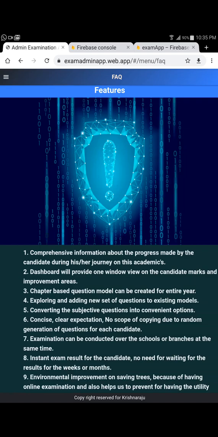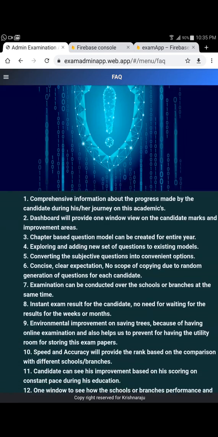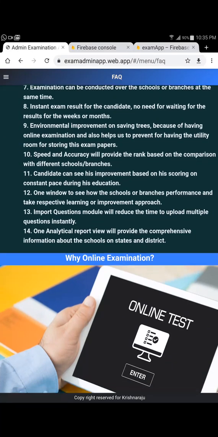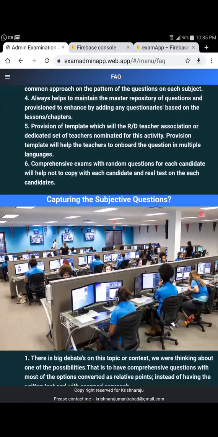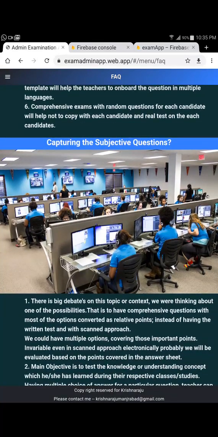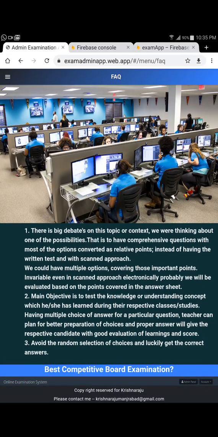And the FAQ will tell you what features we have here, a comprehensive list which I put in, and why we are talking about online exams. It also makes clear there is one capturing of subjective questions. This is where we put our brains across to understand how it is done as of today. A lot of people write the theory of the subjective questions, and that is validated based on the number of fundamental points. So I was curious about getting that into the online format.